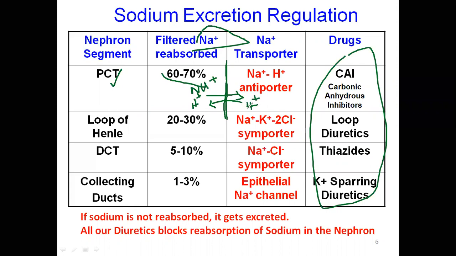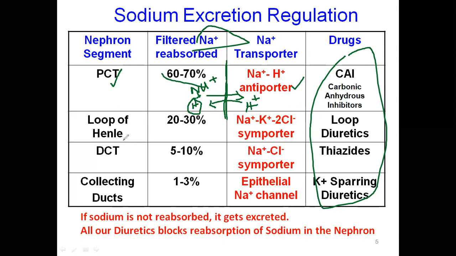That's why the pH of urine is acidic in nature. One ion comes inside and one leaves, so this is called an antiporter. I think you might have learned this in anatomy and physiology. It is the sodium hydrogen antiporter.